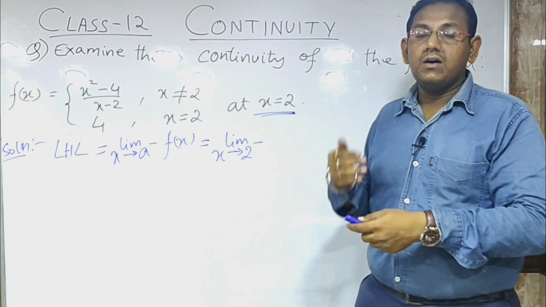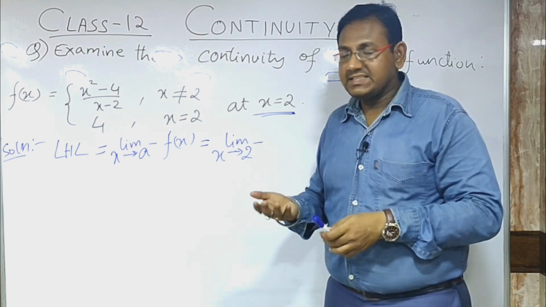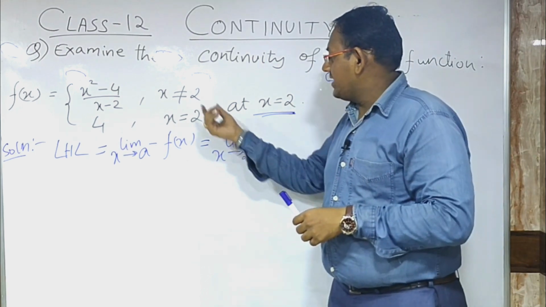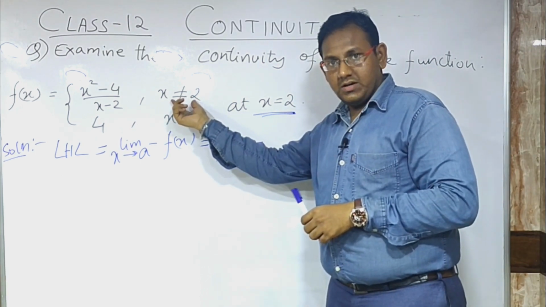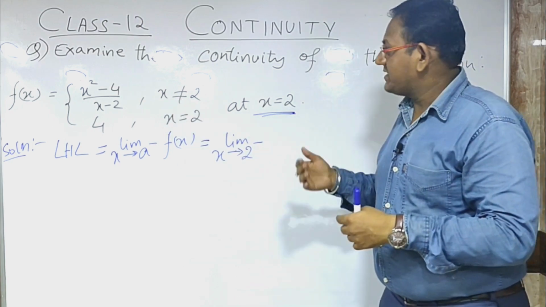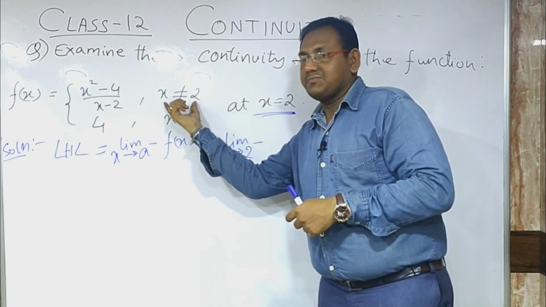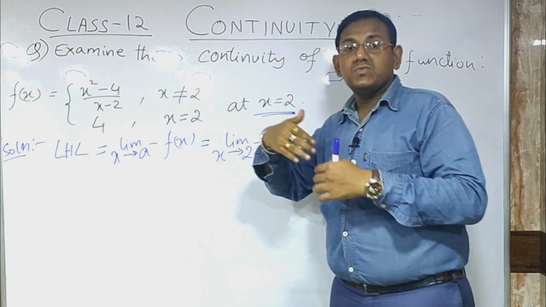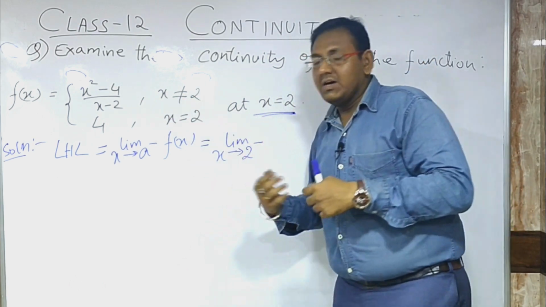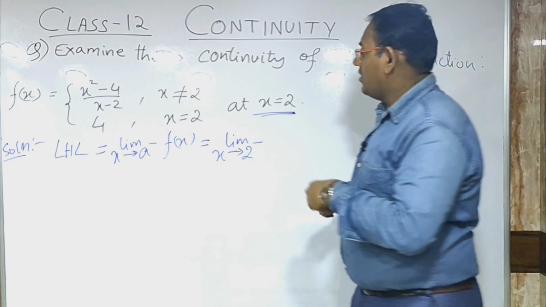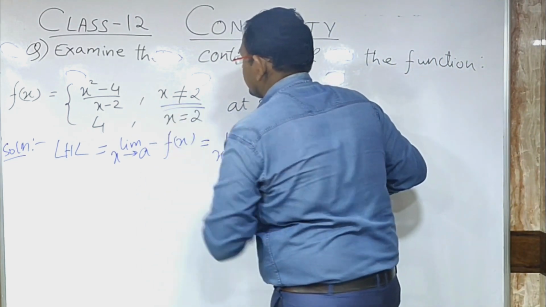We are taking the value so close that we are considering it is not equal to 2. So we are considering the part of the function where x is not equal to 2, because limit means we are approaching towards that point.